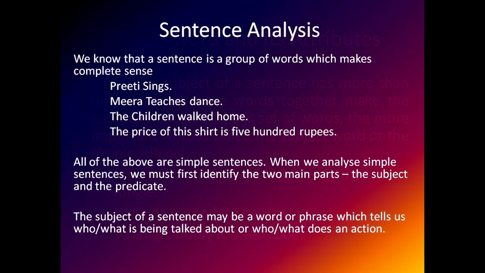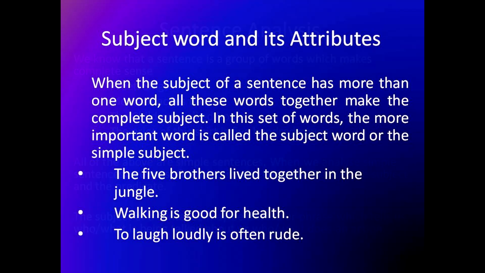Next one, we are having subject word and its attribute. In this, you should know that the first thing is that you have to separate, as I told you. Whenever you get one sentence, you have to first separate it into subject and predicate. Now we are doing subject word and its attribute. So when you are doing this, you have to only think of the subject.